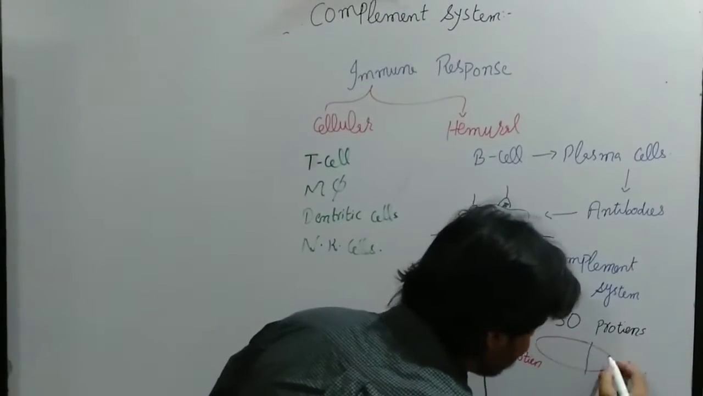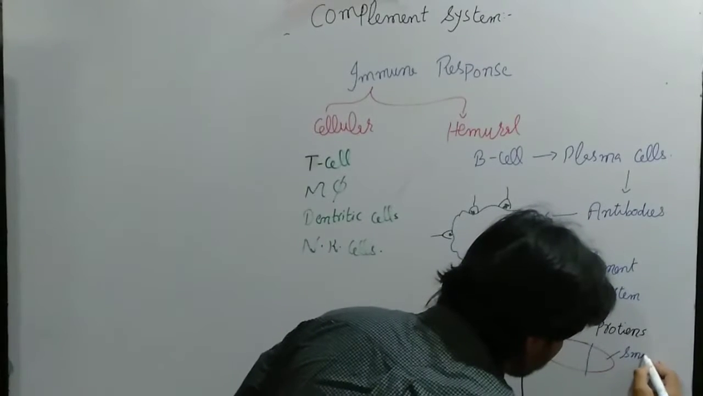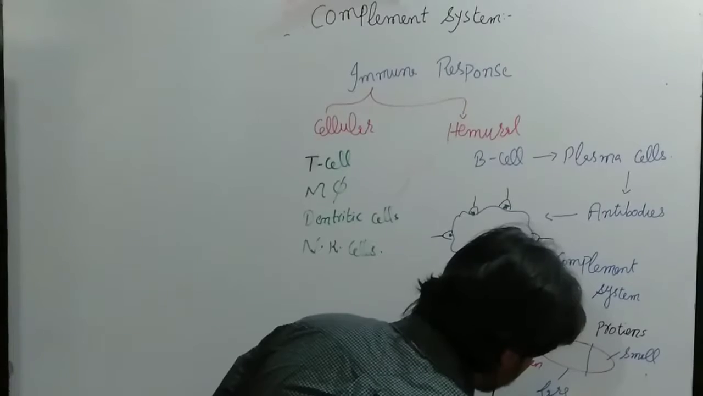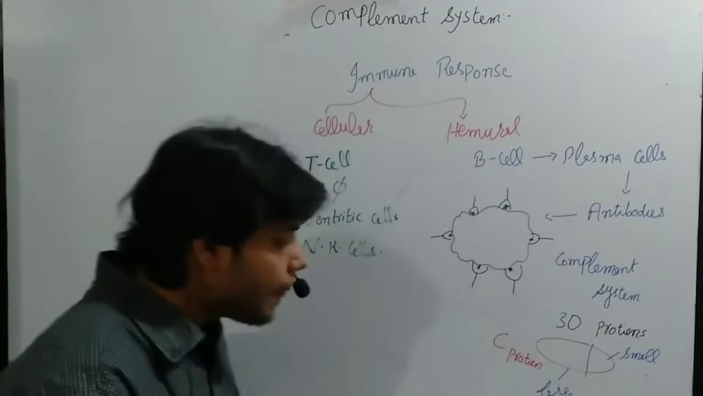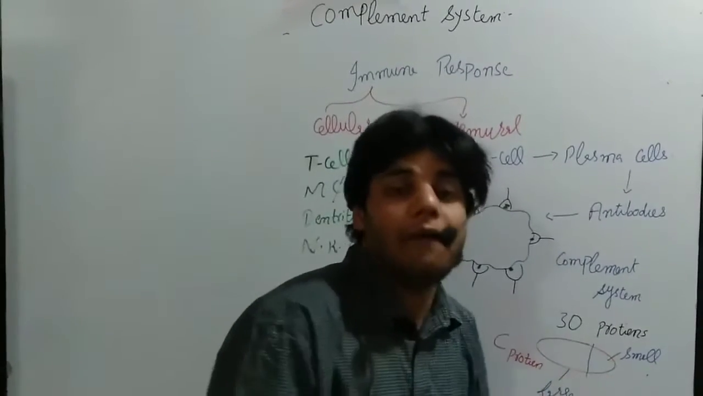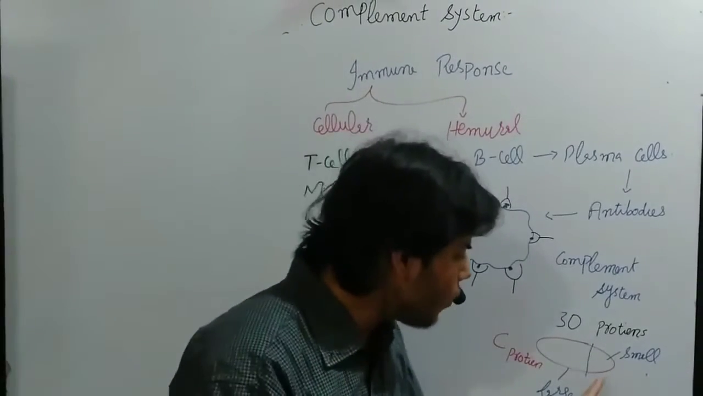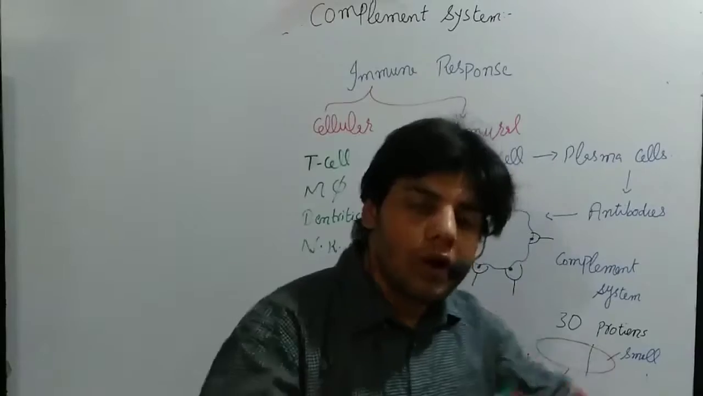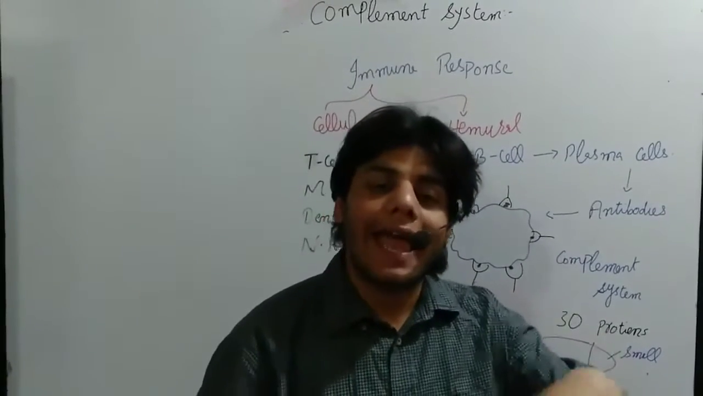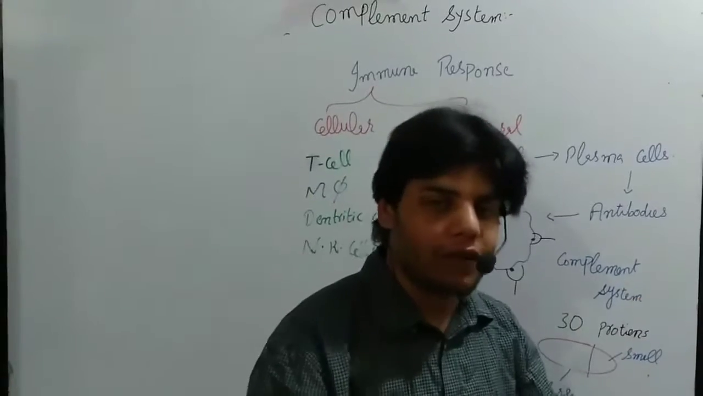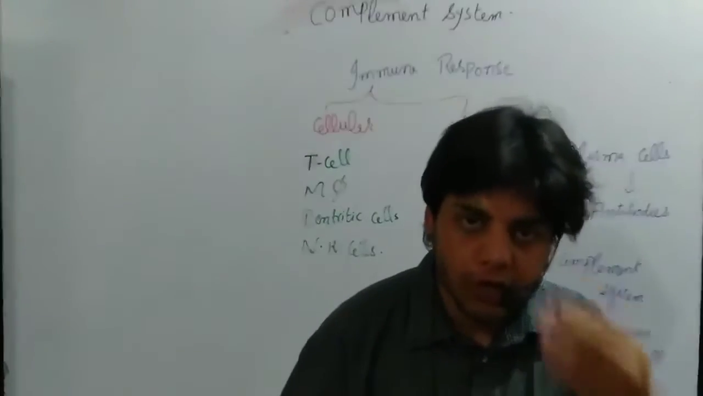So this one is the small and this one is the large. This large subunit has the ability to attach to a bacterial surface, and this small subunit has the ability to be released. They act as a chemotaxis signal and call upon the phagocytes, and after that the phagocyte will perform the phagocytosis process.